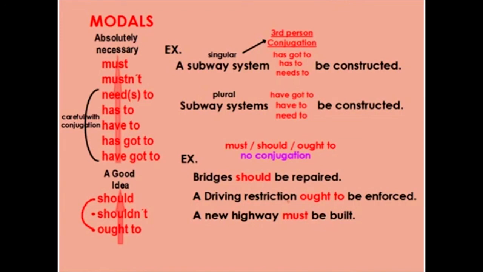A driving restriction ought to be enforced. Or a new highway, again singular, but when I use must, it's always the same. A new highway must be built, okay? So basically, only with these modals do you need to think about conjugation for the third person. And the other ones, you don't need to worry about.